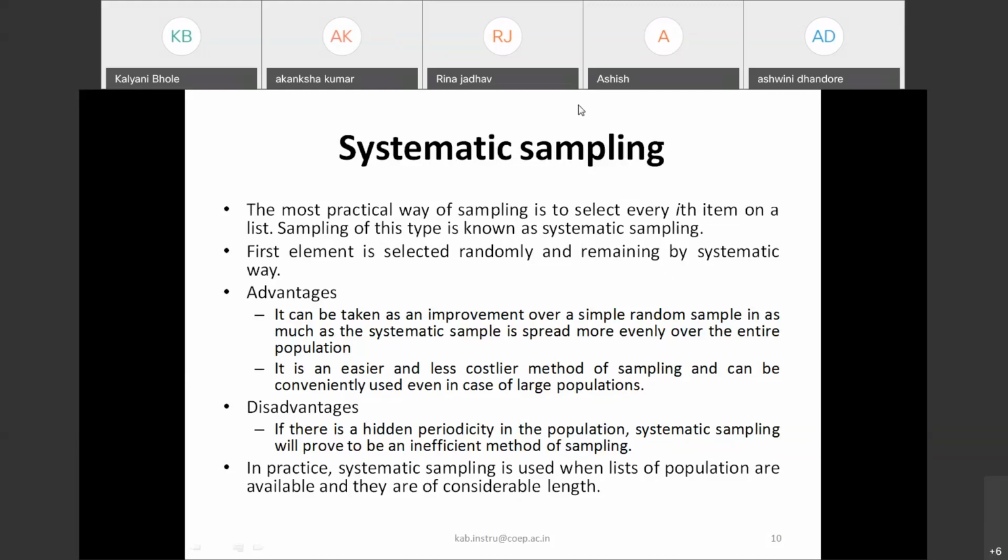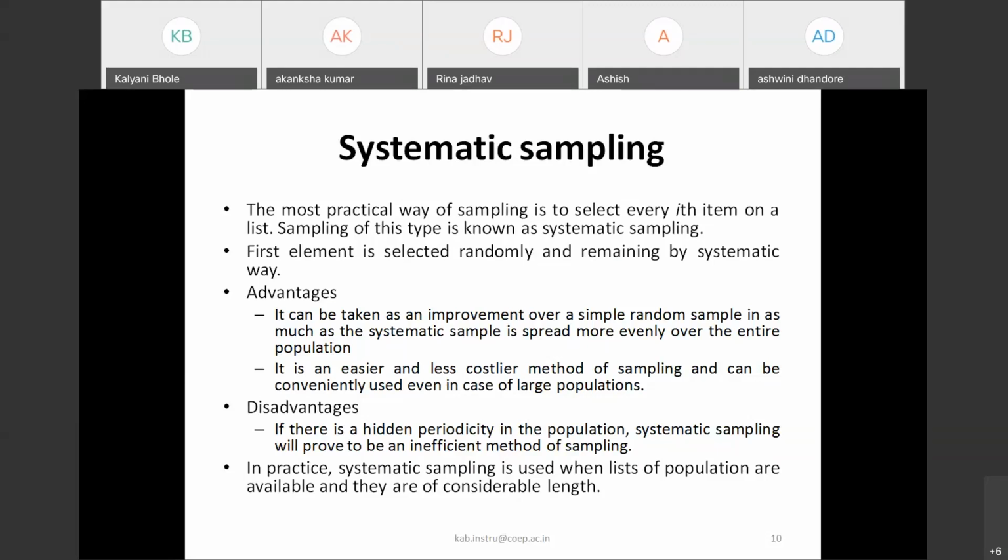So what will be i for this population? i should be 100. So if I have selected the first meter as serial number 10, then my second meter will be 110. Likewise, we will select the 50 meters from the list, and we'll go and physically check those 50 meters. And then we'll use that survey for final calculations.